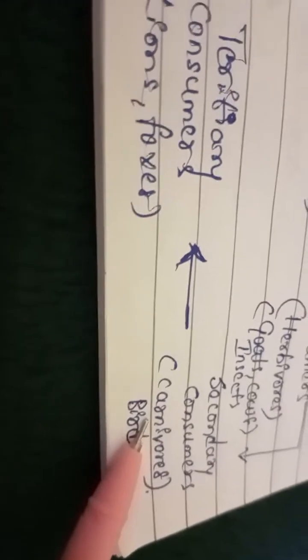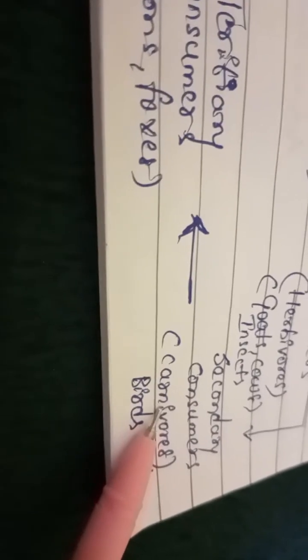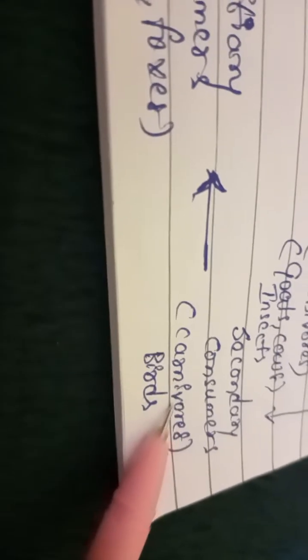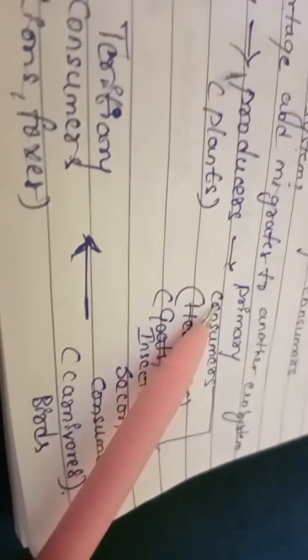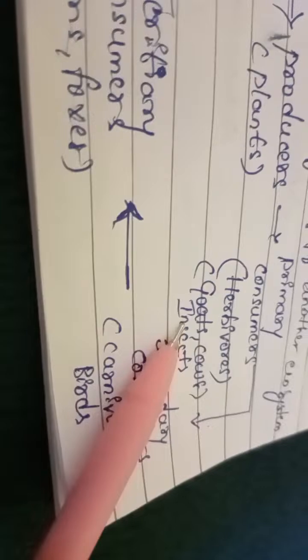Their food is meat of other animals, not plants. So they are called carnivores. These are non-vegetarians, like we can be non-vegetarians, that we always take food as meat. Carnivores come under secondary consumers. So secondary consumers depend upon primary consumers like goats, cows, insects. It means carnivores will eat goats, cows, or insects.